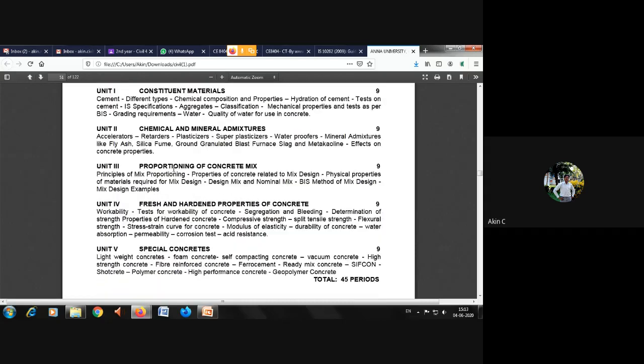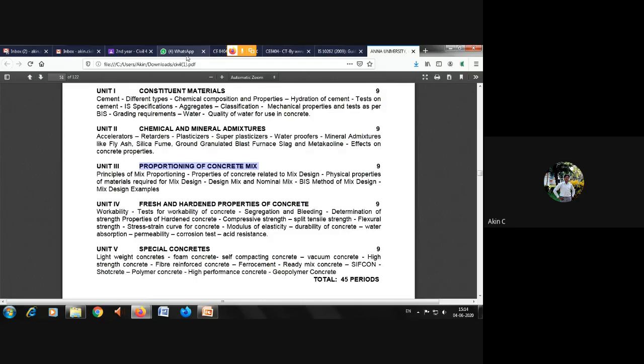And then we learn what are the effects on concrete properties. When we add this admixture, what will happen? Definitely some advantage and disadvantage is there. That is why they have given this last topic as effect on concrete properties. So next we move on with the third unit, which is proportioning of concrete mix. Before moving to this third unit, I want to show you the portion syllabus of this particular second unit